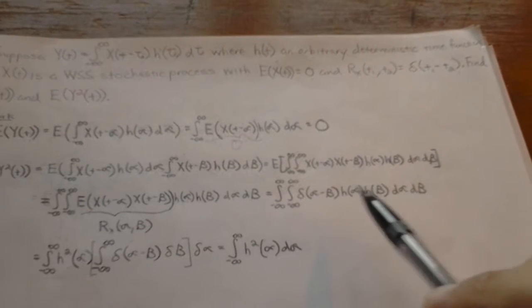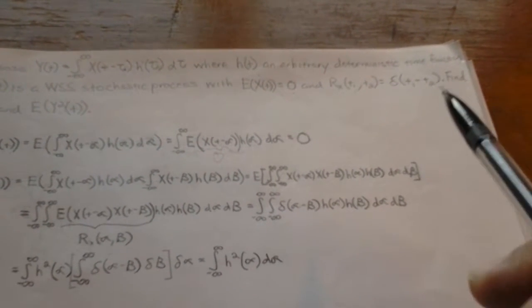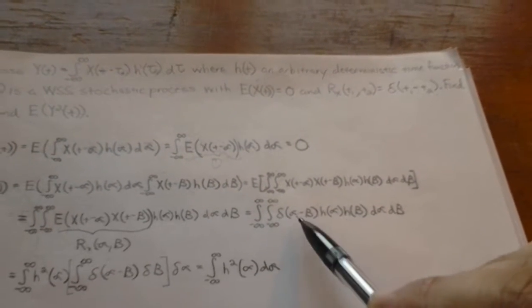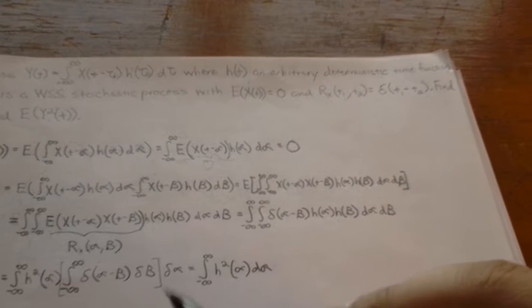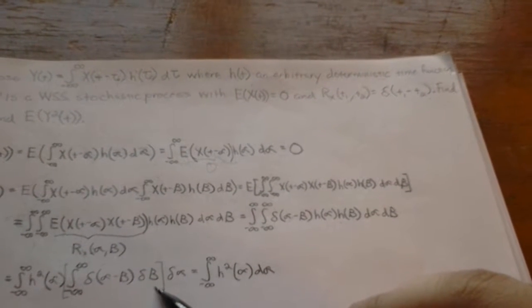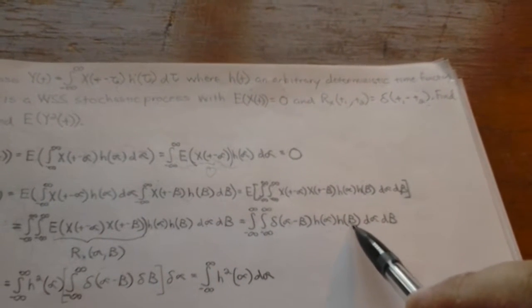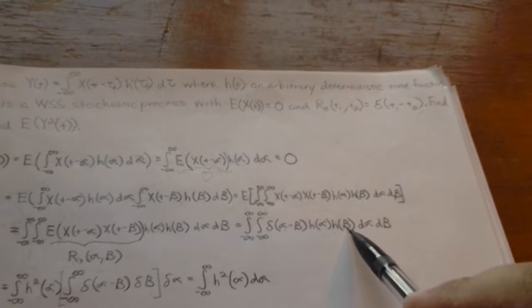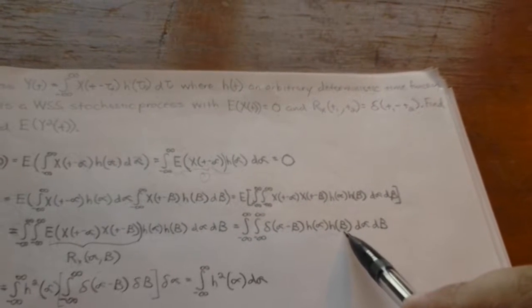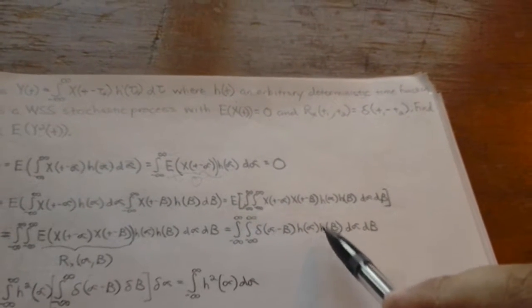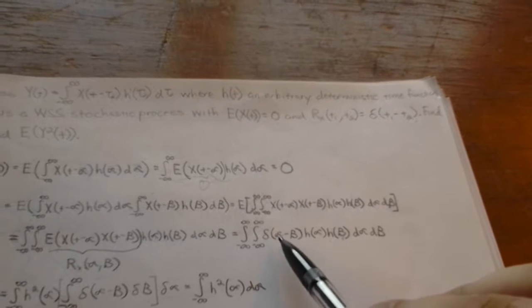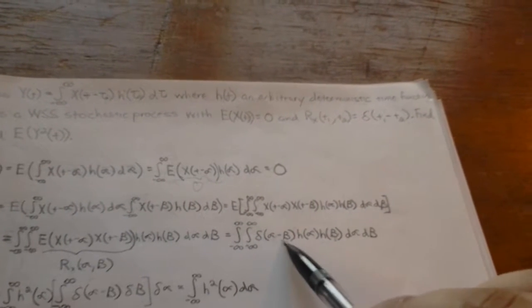Now, how does this break down? We choose how we want to arrange this. The only time this deterministic function h of beta is going to exist, given this delta, is when beta is equal to alpha.